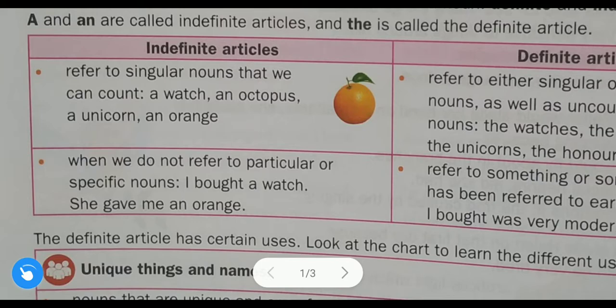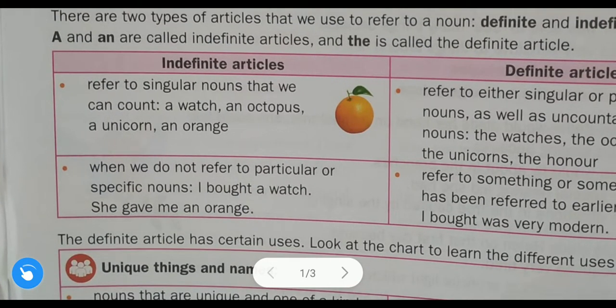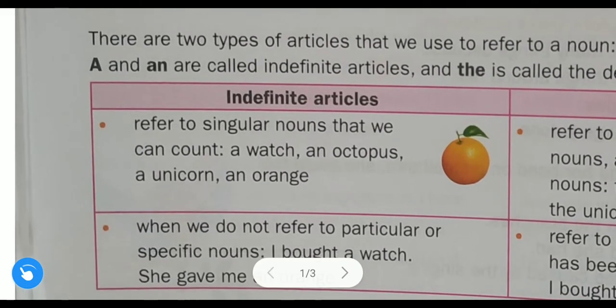Here two columns are given. Left side column is of indefinite articles and right side column of definite articles. So here one rule is given. Let us read. Indefinite articles refer to singular nouns that we can count. Okay, so we use indefinite articles in front of a singular noun, or the nouns which we can count, or you can say countable nouns.